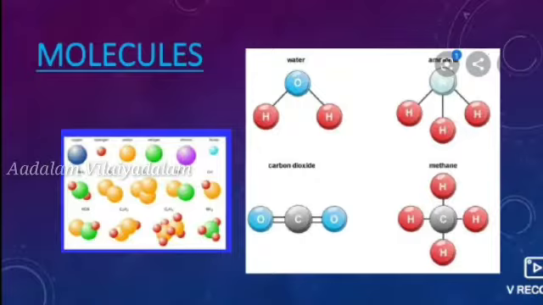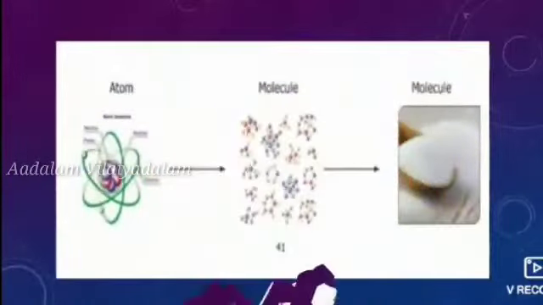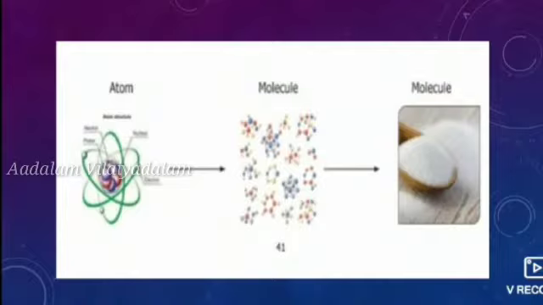And next we learn that the atom is a small unit. 2 or more atoms are combined together to form a molecule. 2 or more molecules are combined together to form matter. That means matter contains many molecules. Okay, children. There is more about atoms and molecules, but we will learn about this in higher classes.